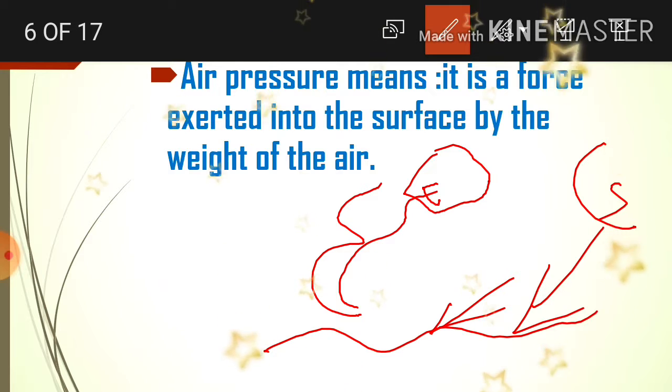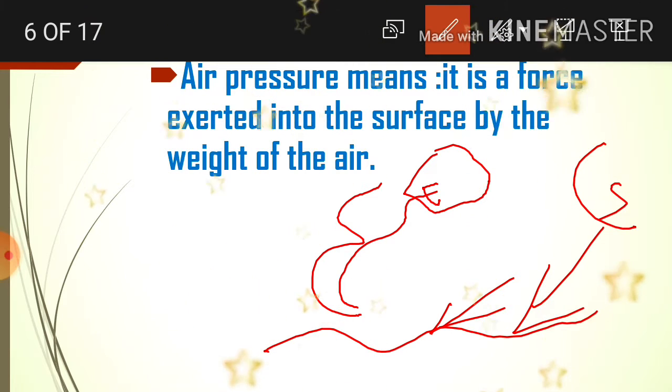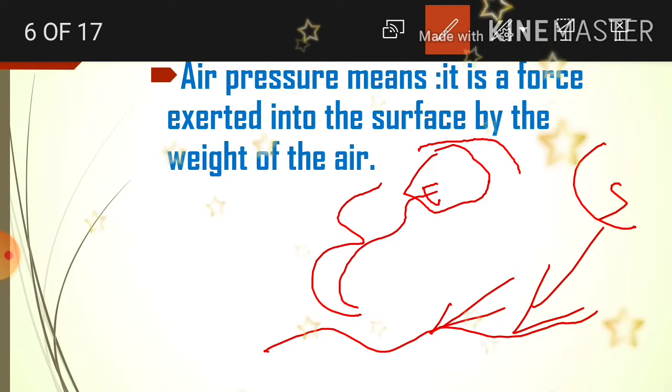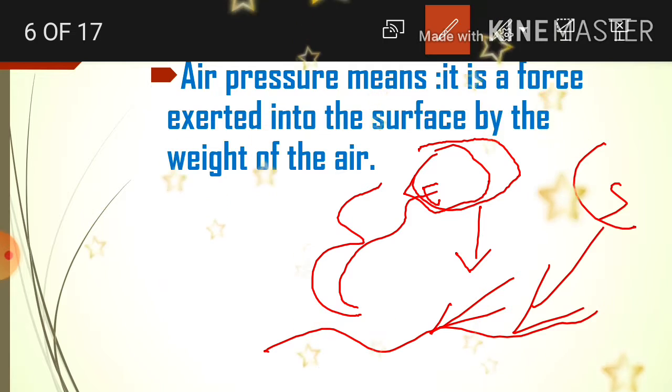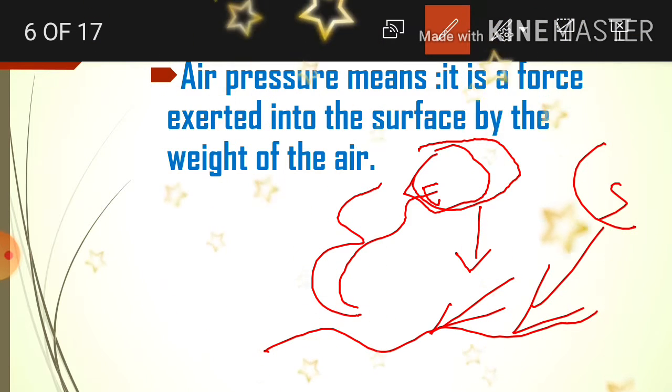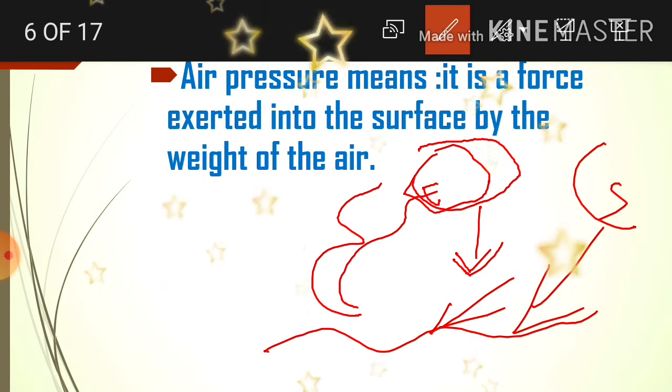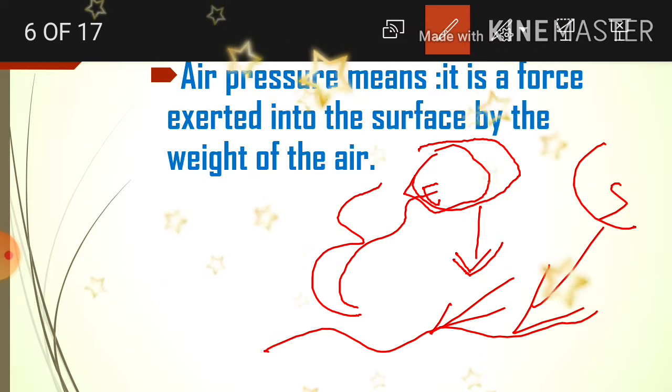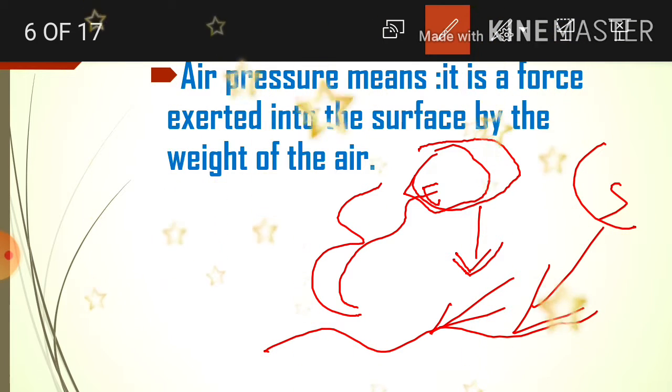When these join together, automatically this air becomes weighted. These teeny droplets make a great pressure. That is called high pressure.